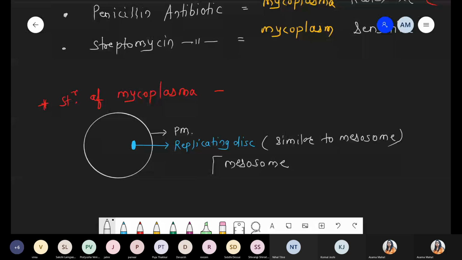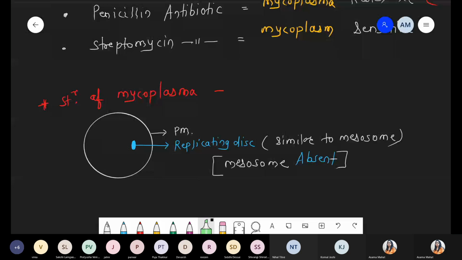It is totally absent in case of mycoplasma. But at the place of mesosome, there is a presence of one replicating disc. It is not attached to any membrane, not attached to the plasma membrane. A disc-shaped structure is present in the common cytoplasm, which helps in replication. That's why it is called the replicating disc. Mesosome absent. Please remember this point. Mesosome absent. Got it?